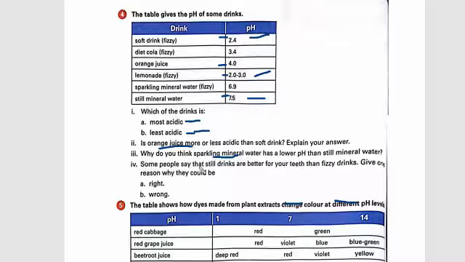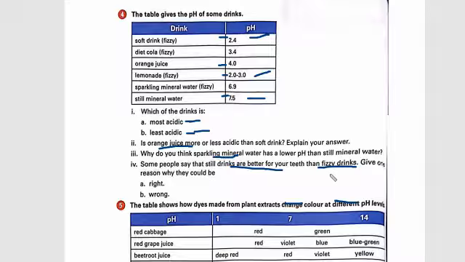Some people say that still drinks are better for your teeth, like normal water is better for your teeth than fizzy drinks. If you think they are right, then fizzy drinks damage your teeth, make them yellowish, cause tooth decay, or make them bad in color.